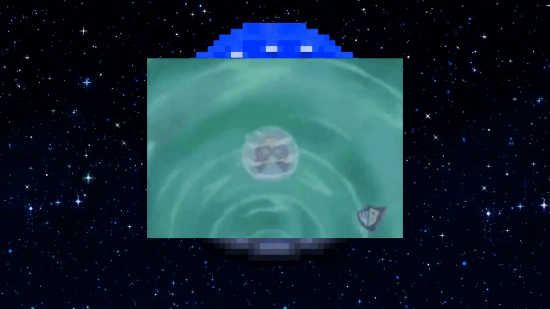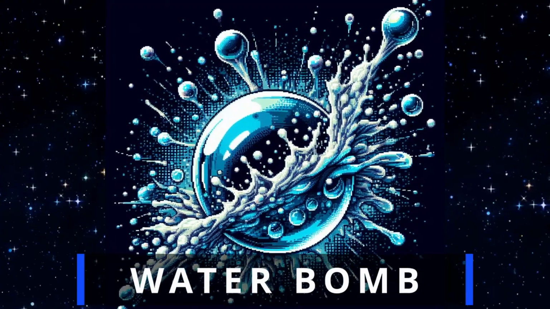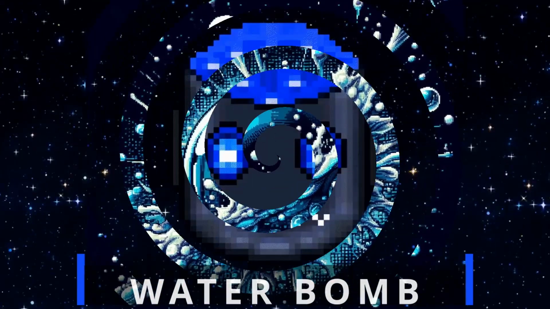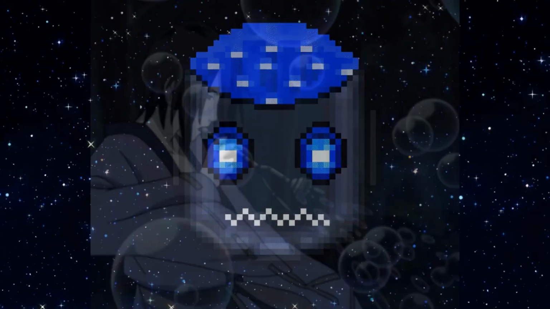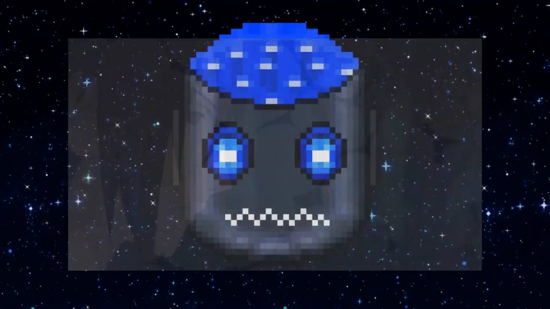This same water jet can also be used as a propulsion mechanism to move from one place to another and even fly. The user can create water attacks that have similar effects as a bomb, but instead of releasing bursts of flames after exploding, it releases large amounts of water at very high speed to the surroundings, which can impact the target heavily. A more precise alternative would be creating water bubbles that explode upon touching the target.